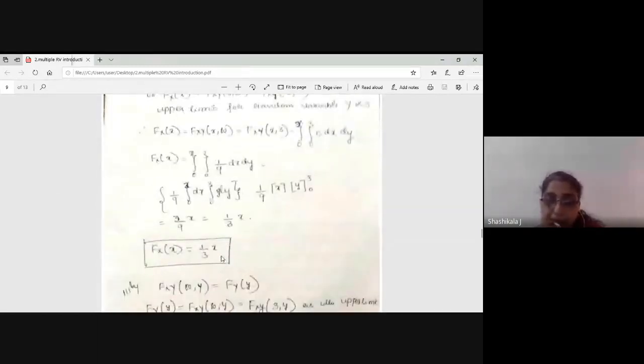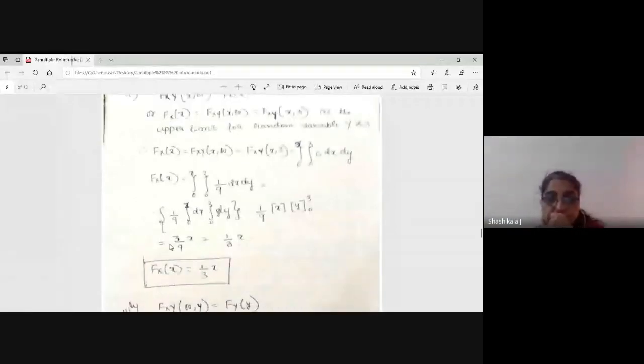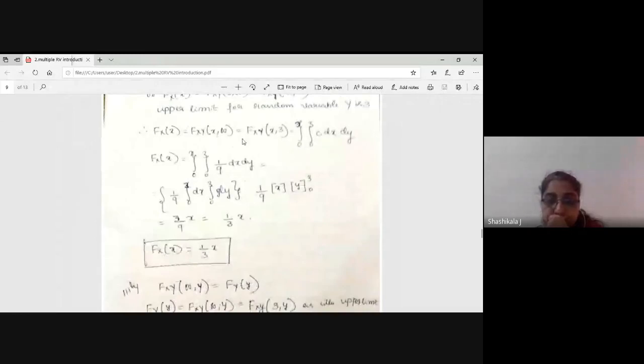Similarly, can you calculate f y of y? What should be your range? Yes, you calculate and tell me the answer through chat. Y by 3, y by 3, yes. Please do it. Others, some are able to calculate. One minute, 30 seconds, please. Yeah, it is 1 by 3. Yes, many of them are able to do it.